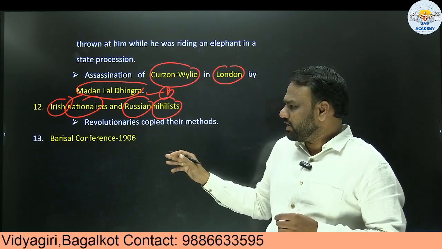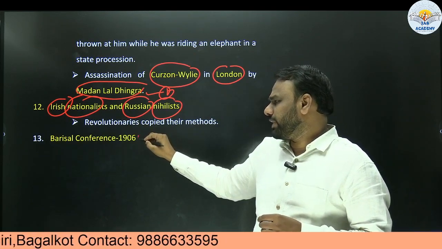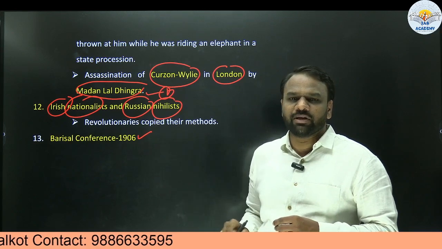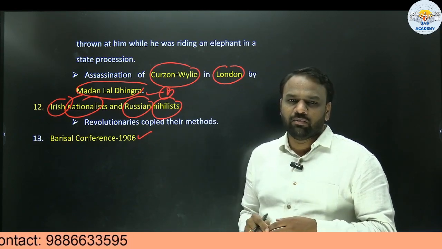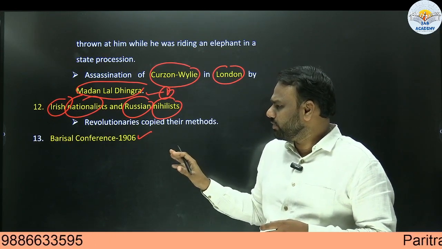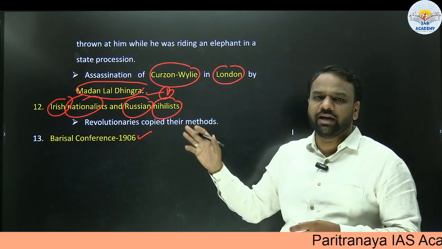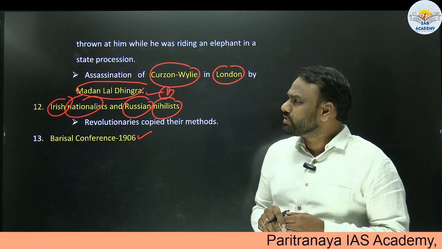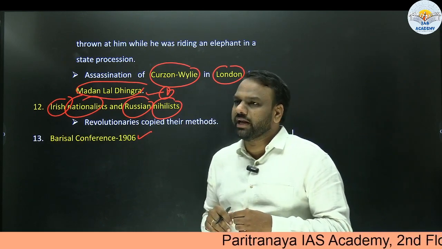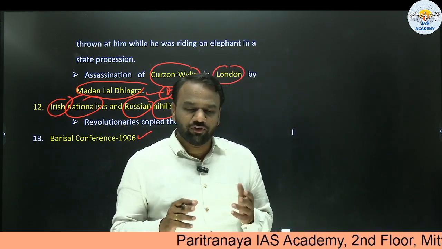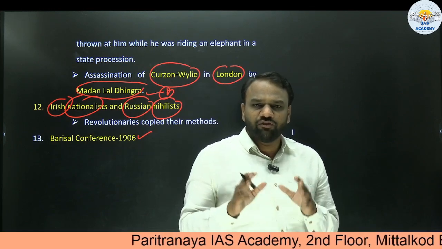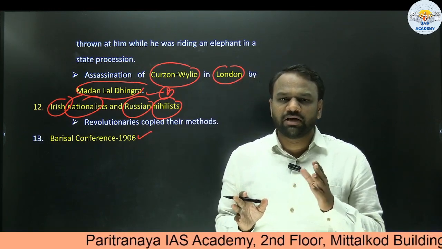Next, in this context, we have the Barisal Conference. We already discussed the Barisal Conference in the Swadeshi movement. In the forthcoming topics, whenever we come across the Barisal Conference, we will be adding some extra information. So this was about the split in the Indian National Congress and the rise of revolutionary terrorism. This information is more than sufficient from both prelims and mains point of view.